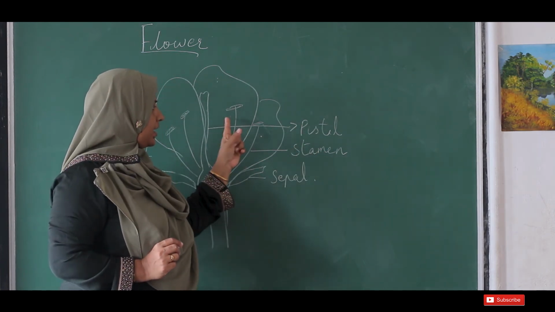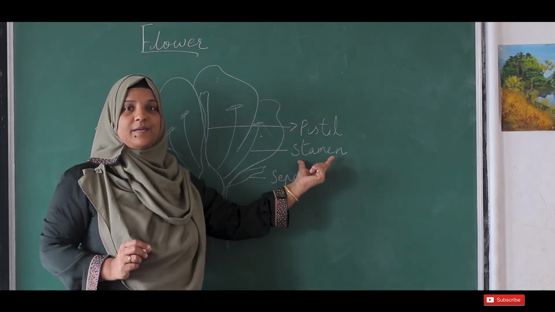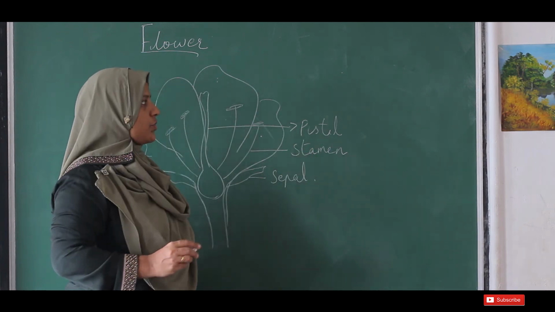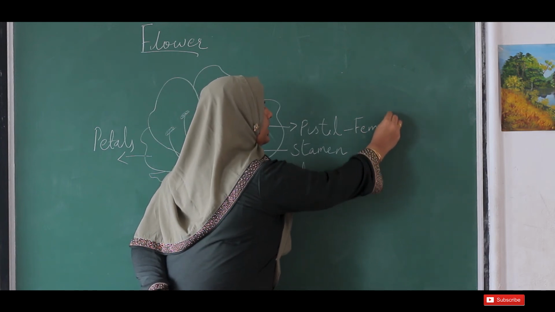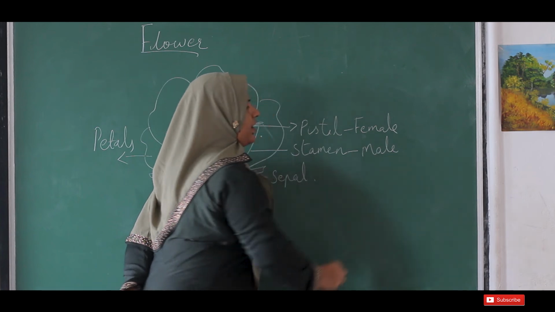Then many other structures you could see are called the stamen. Stamen is the male part of the flower. So pistil is the female part and stamen is the male part of the flower.